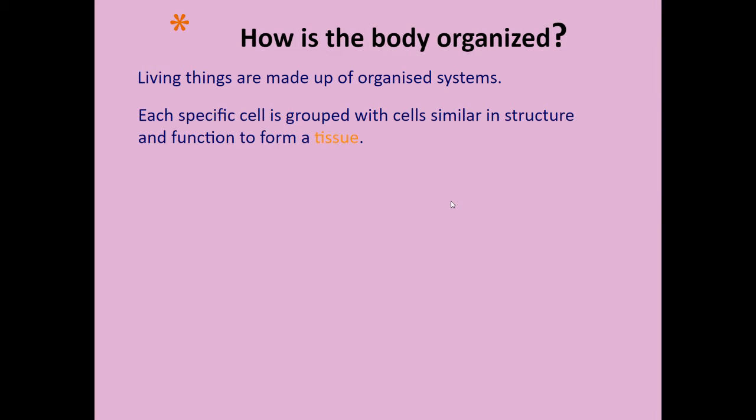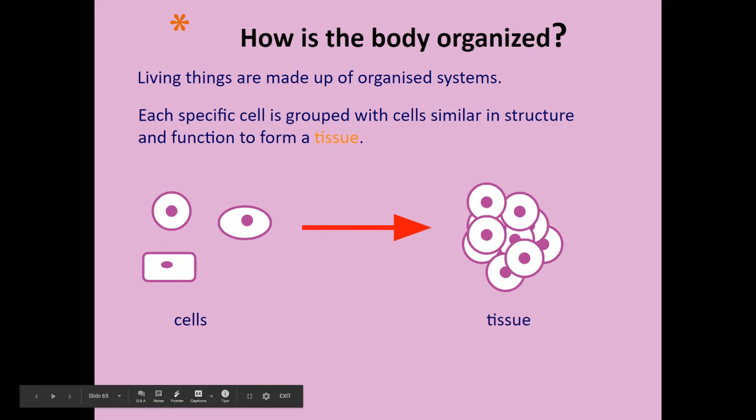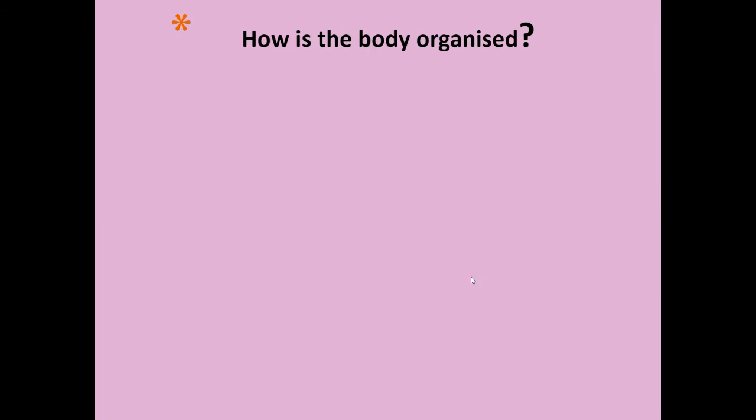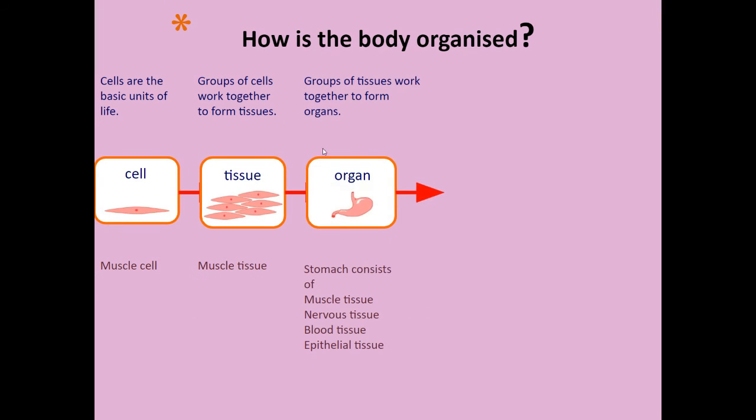So we'll look at that here just now. So the cells of, for example, your heart, if we take the muscle cells in your heart, they form a muscle tissue. So you can imagine a picture of, in fact on page 8 of your booklet, you can see a muscle cell forming a muscle tissue, forming an organ, which is the heart. So the cell forms a tissue. Together, the tissues form organs.